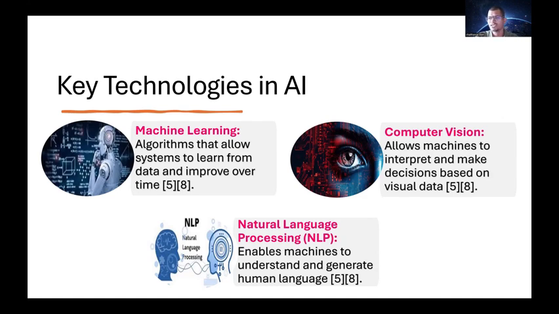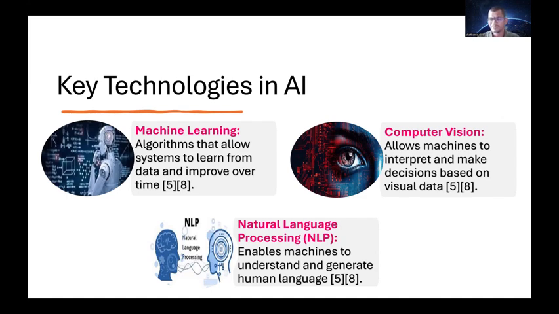This is most useful in military establishments, where there are a lot of uses of AI. If there is any threat, it may alert the soldiers, or it may alert someone else so that the threat can be neutralized. So computer vision has a lot of importance nowadays.